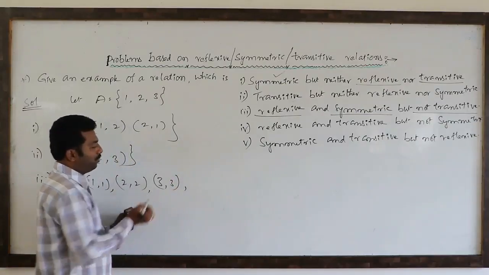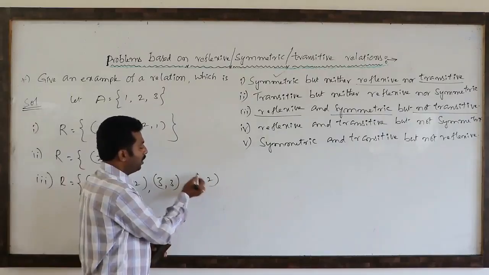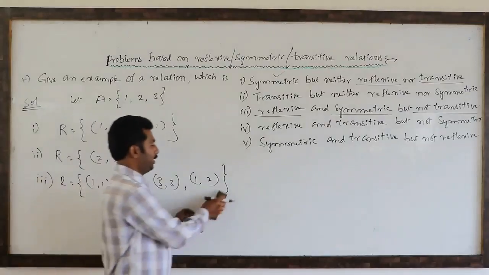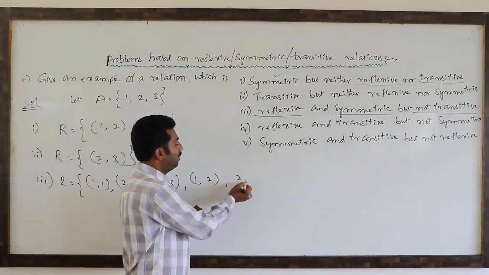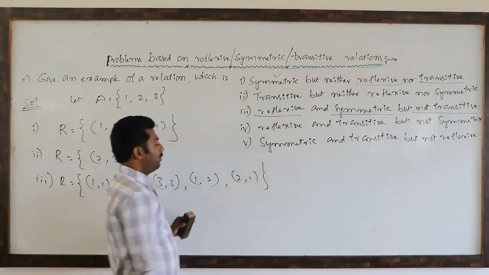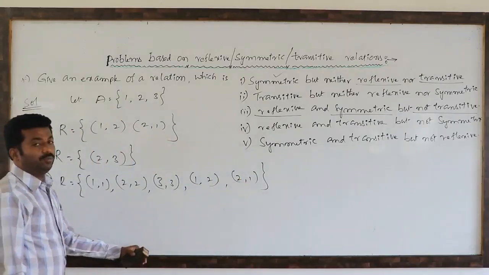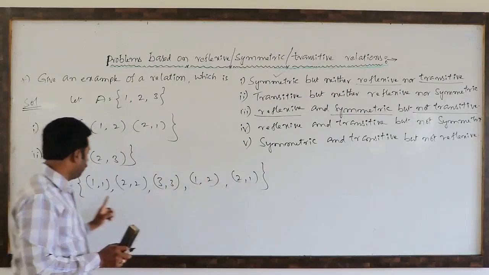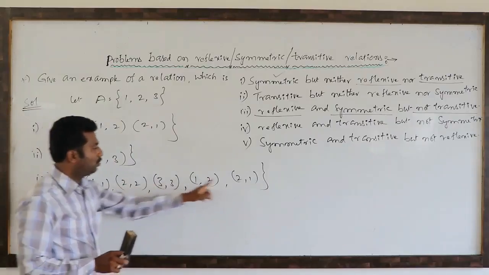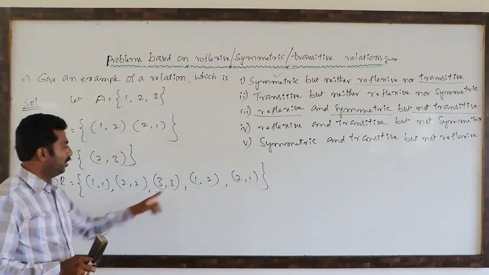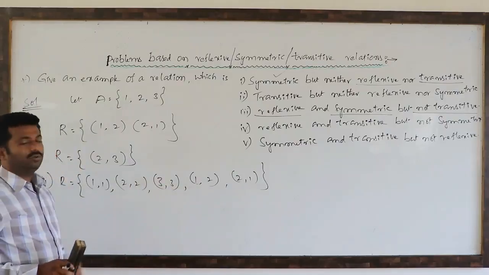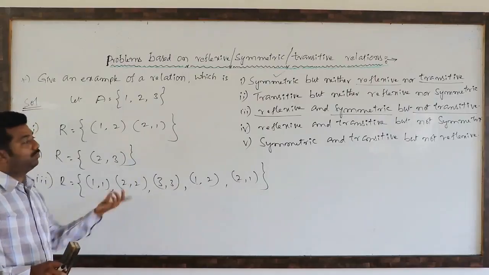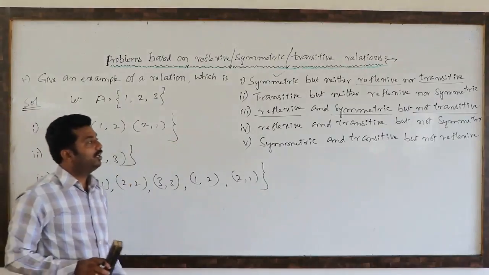So one pair we have to add: (1, 2). If you stop at (1, 2), because of symmetry we should write (2, 1). So (2, 1) is compulsory. If you stop here, this is trivially transitive, because (1, 2), (2, 1) gives (1, 1), which is there. (1, 2), (2, 2) gives (1, 2), which is there. (2, 1), (1, 2) gives (2, 2), which is there. It is transitive, but our example must be one which is not transitive.